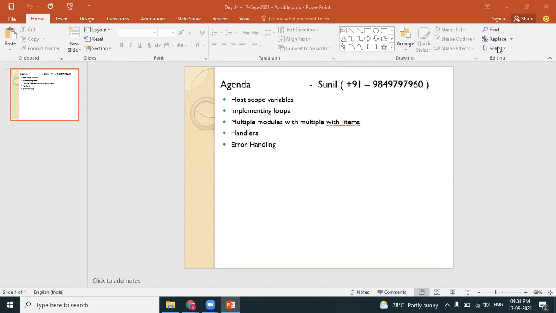So what's the plan for today's session? We have discussed two types of variables: global scope variables and play scope variables. One more type of variable we have yet to discuss. So that's our plan for today's session. Today we'll be learning about host scope variables.